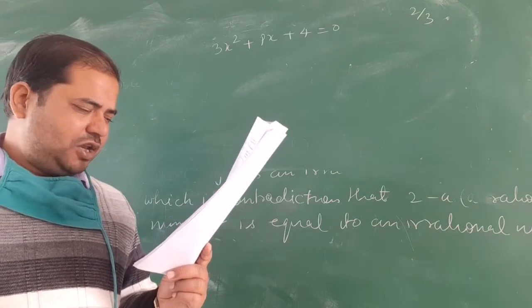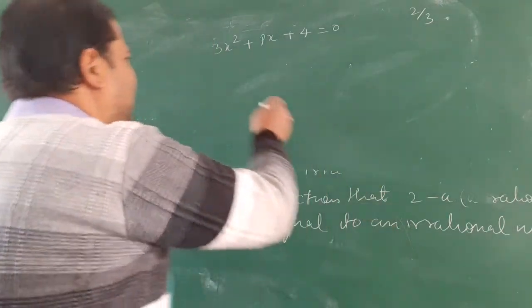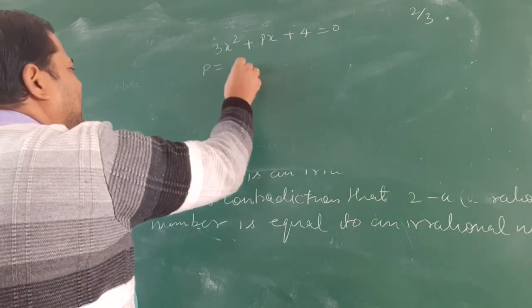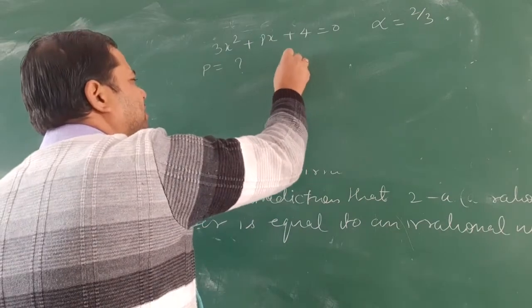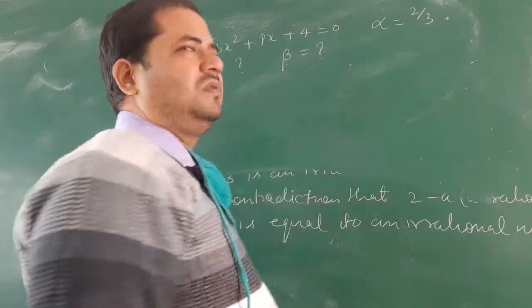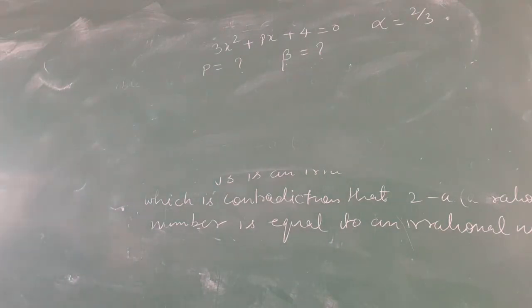Then find the value of p and the other root of the equation. Suppose this is alpha, then we need to find beta also.